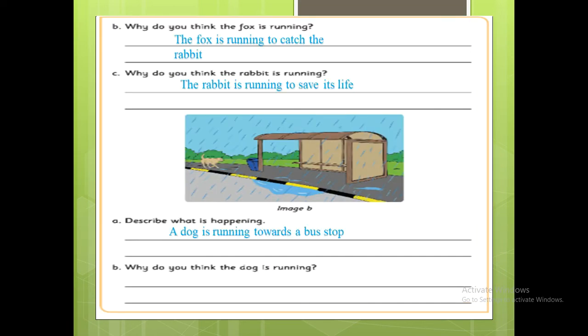Right. What is the picture given here? It is a rainy day. A dog is walking near the bus stop. So what is the question given? Describe what is happening. A dog is running towards a bus stop. Why do you think the dog is running? The dog is trying to protect itself from the rain. As it is running, the dog is moving to the bus stop to protect itself from the rain.